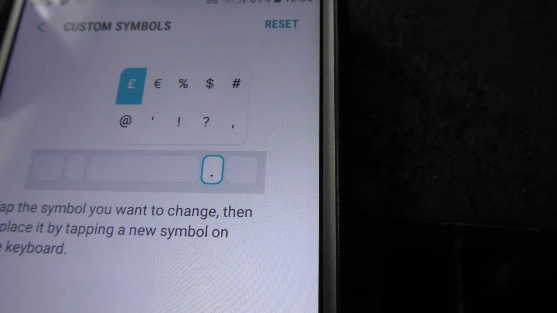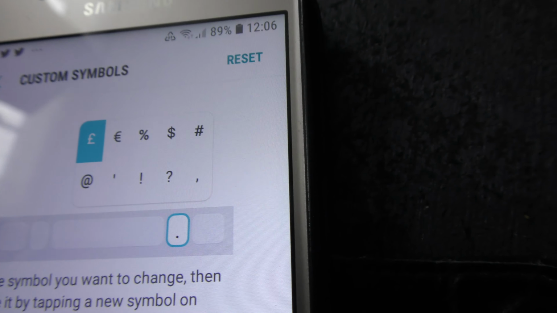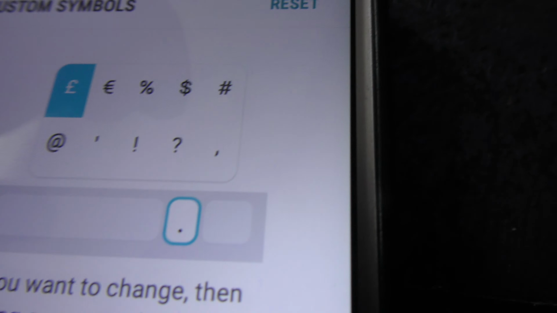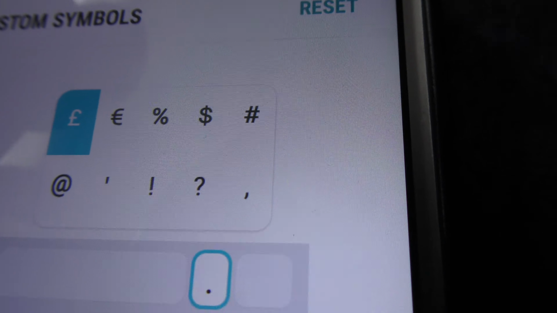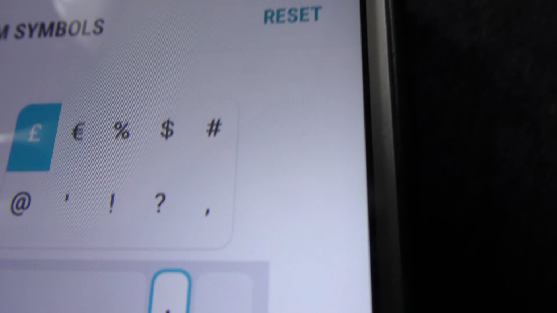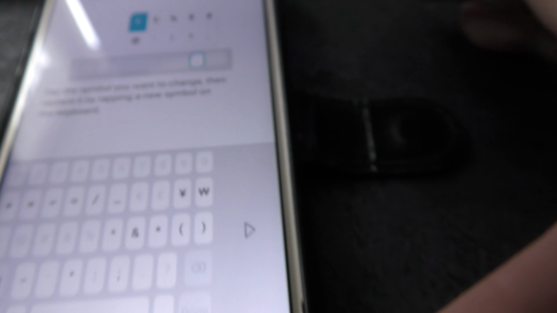Now, quite why that didn't work last time, I do not know. You see, this time it's showing me that I've already got these symbols. It's showing me the dollar symbol and the euro symbol and the pound symbol. Is there any of those that I want to change? I don't use the euro symbol, so let's try and change that.